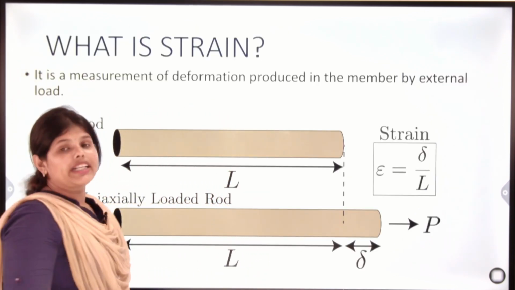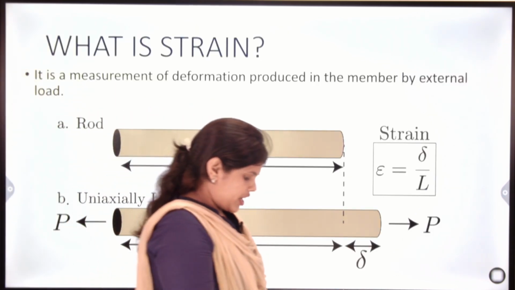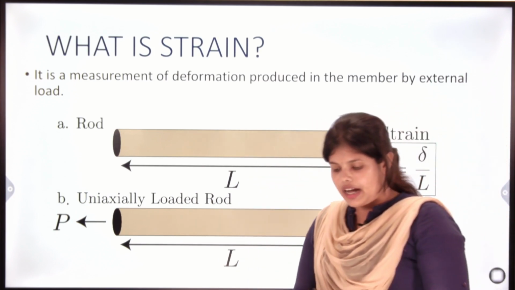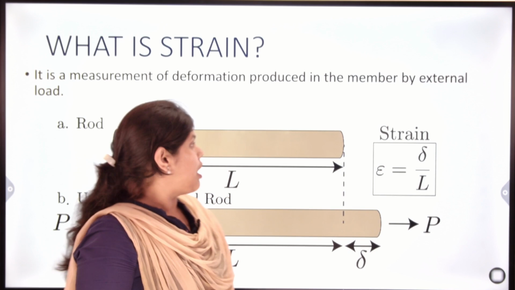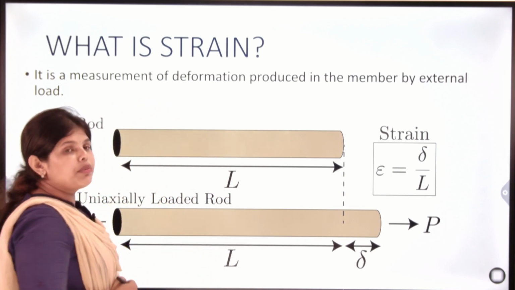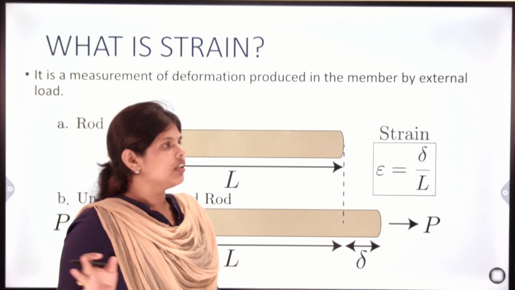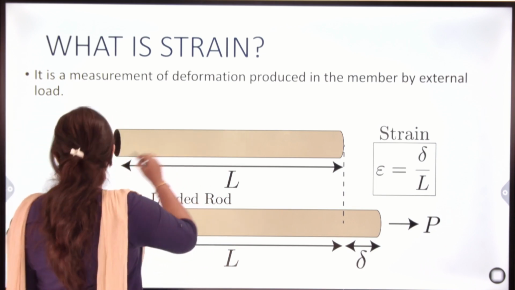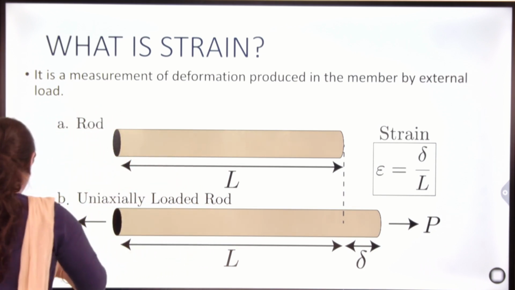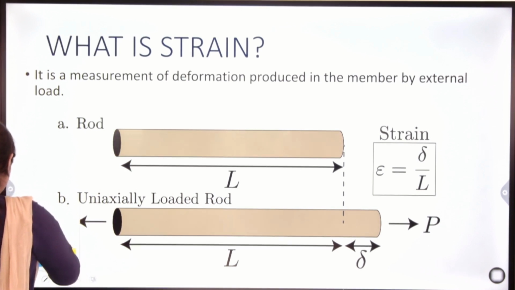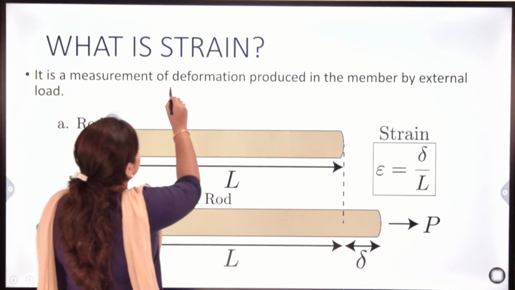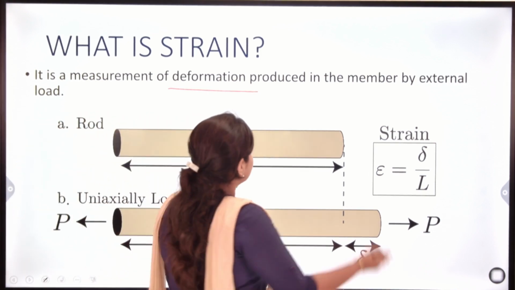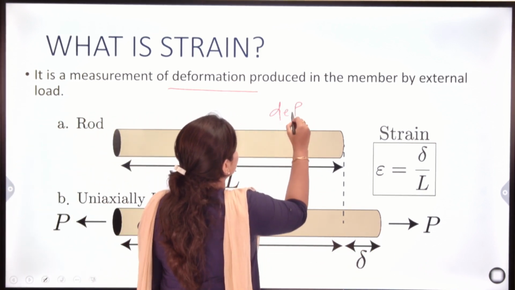What is strain? Strain is the deformation of a body after the application of any type of external load. Here one term is there: deformation. What is deformation?